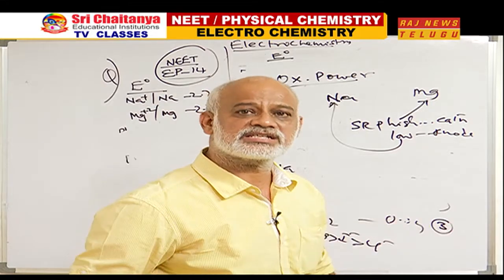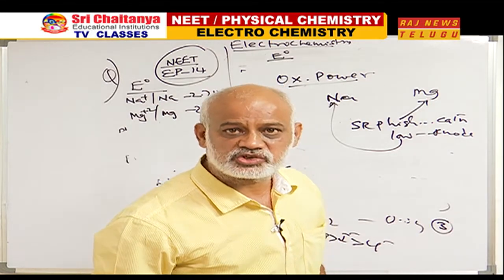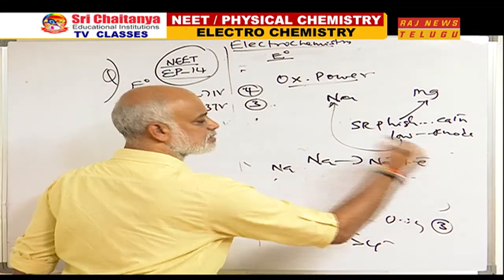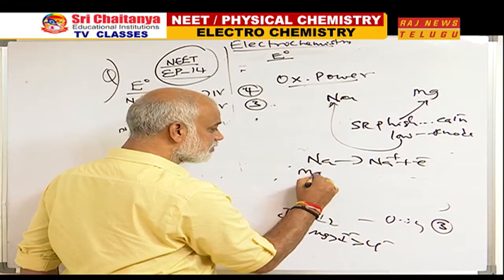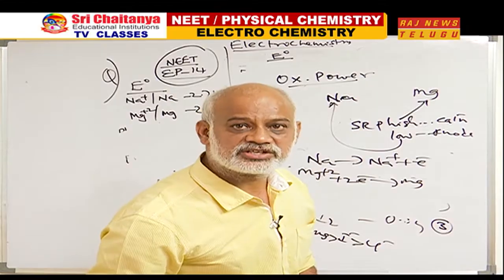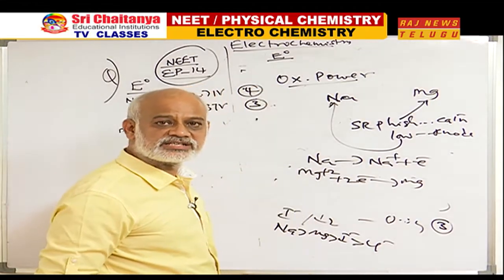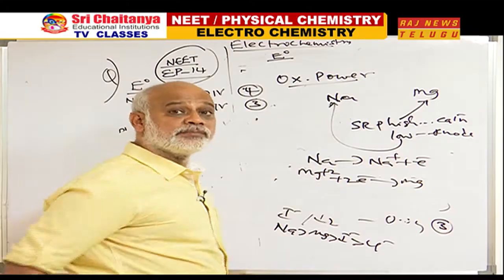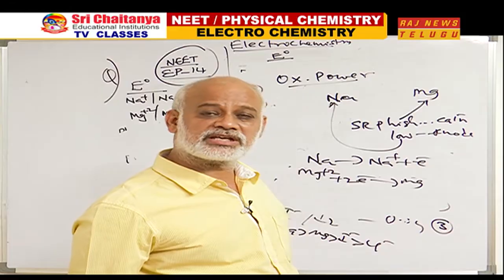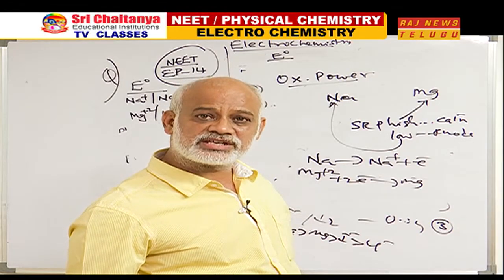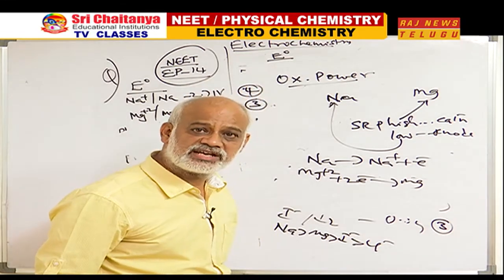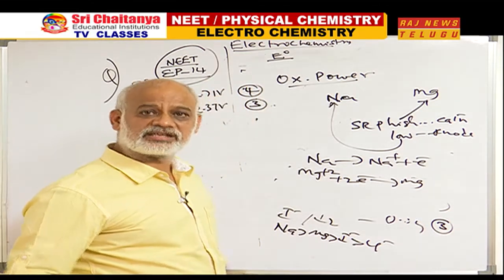So a spontaneous cell constructed between sodium and magnesium will have the reaction Na giving Na plus plus electron, and Mg 2 plus giving Mg. This is the spontaneous reaction always. Therefore, by knowing the SRP values, not only can you find out the oxidizing power and reducing power, but also select which can act like cathode and which like anode.